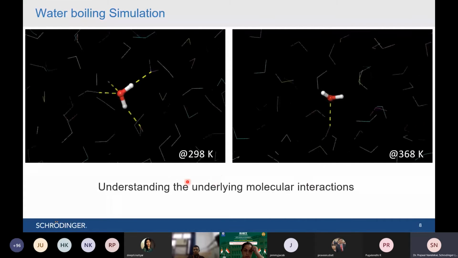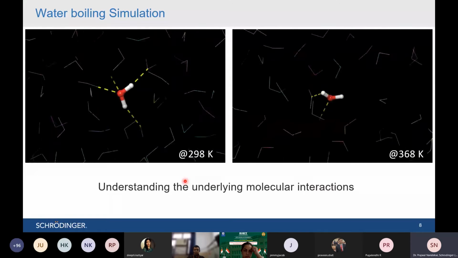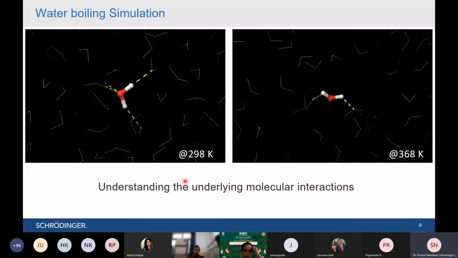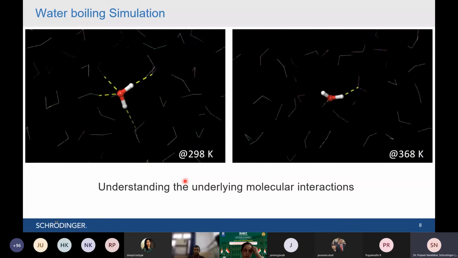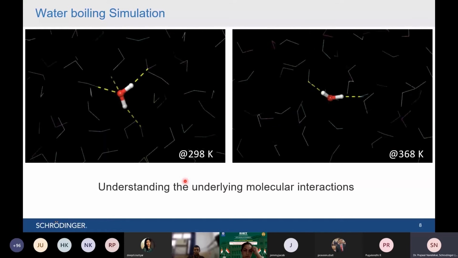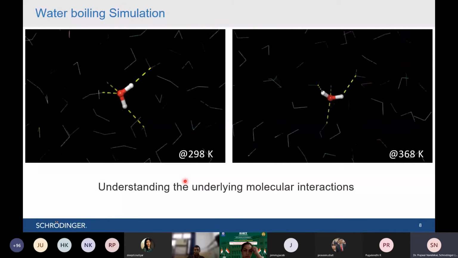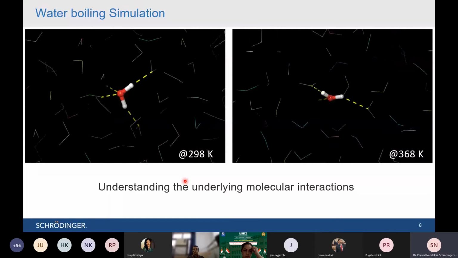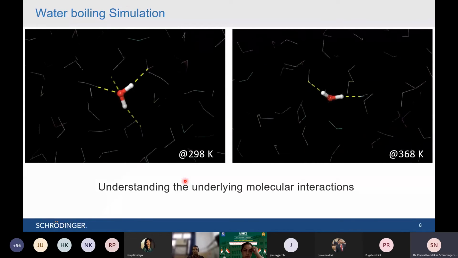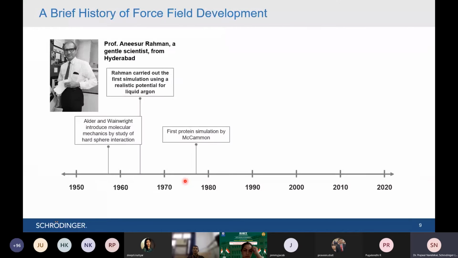So this is the power of MD simulations, the details of which you can study with the help of computers only. You really don't need to go back to experiments and perform thousands of such experiments. You can get all the atomic level detail of what is happening in the experiments also. So this was the take home message. Yes, the methodology is efficient and one could use it to study biological systems also.